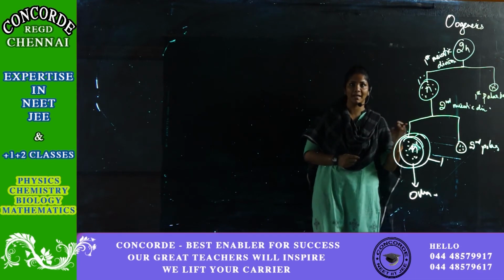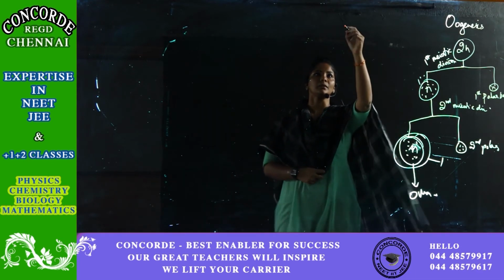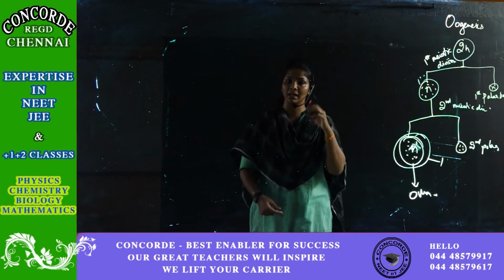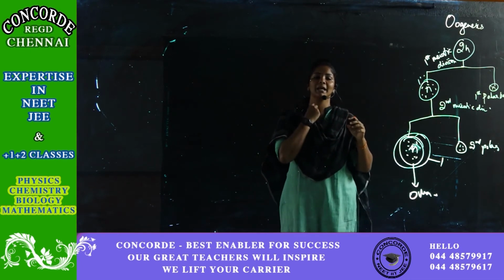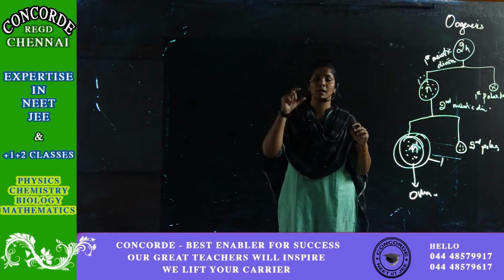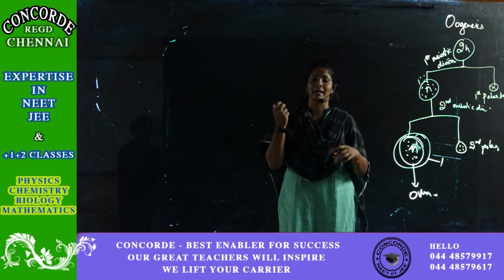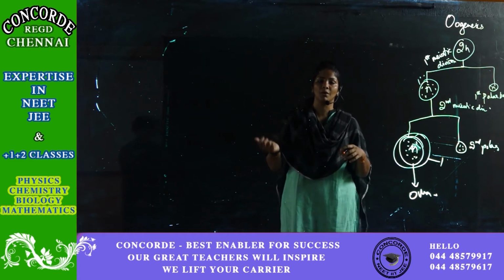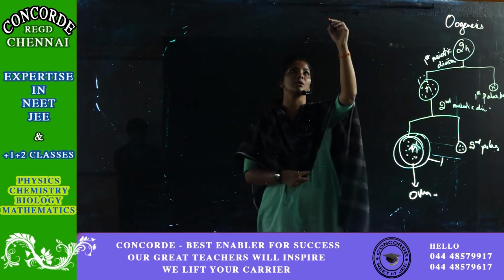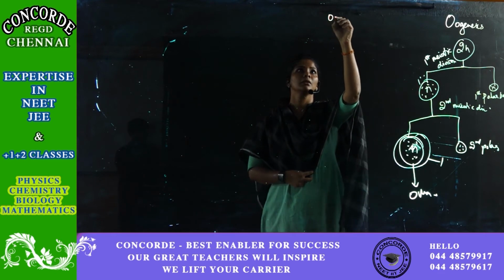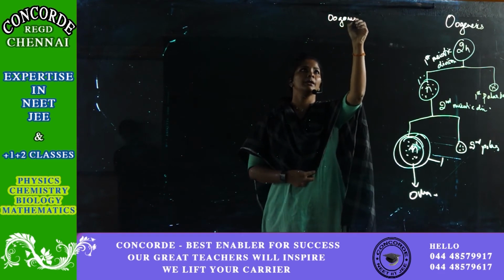Okay. So if I can tell you clearly, when the girl's embryo is being formed, for example, inside the mother's womb, a girl baby is formed. At that time itself, the embryo's ovary will be full of millions and millions of oogonia.